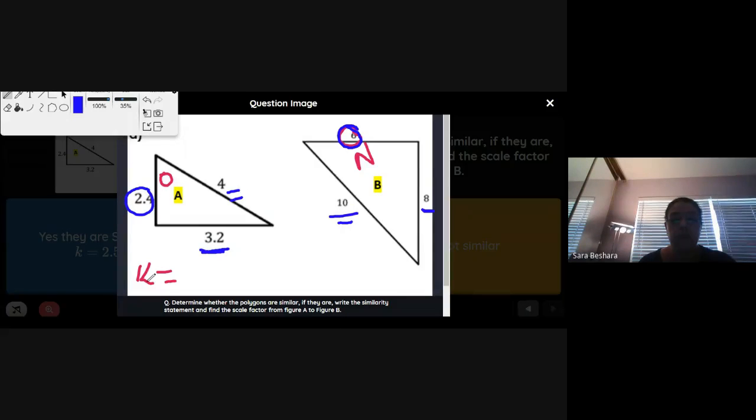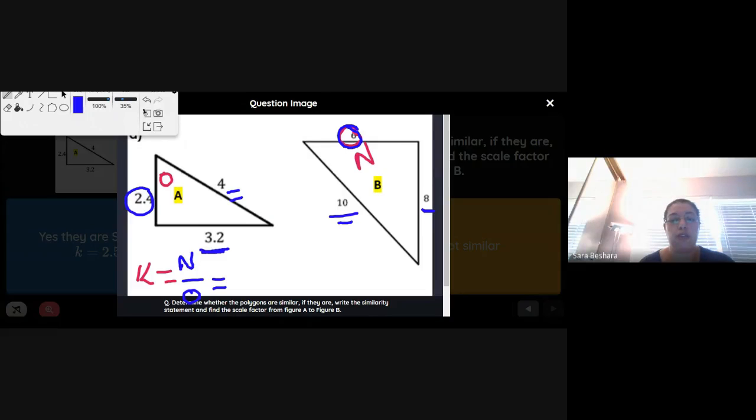So K should be new over old, as we talked, new over old. Let's see if each one of these proportions will give me the same scale factor. So first I'm going to do 6 over 2.4. If I divide 6 over 2.4, what would I get? 2.5.